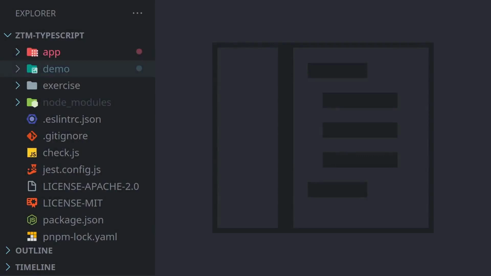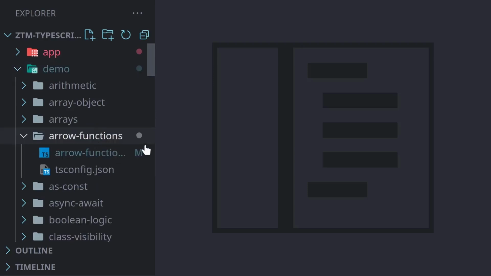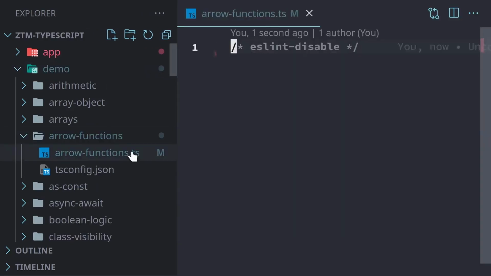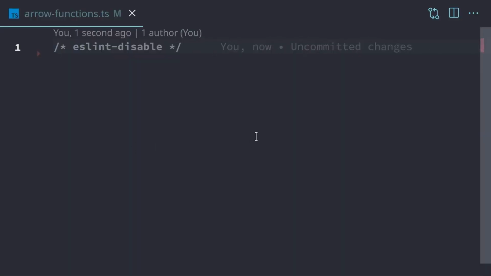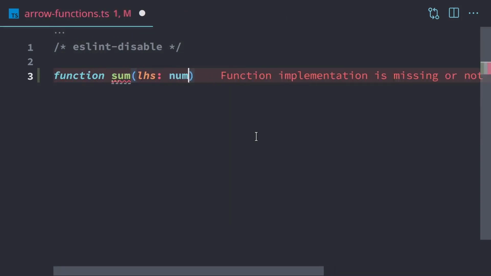In this video, we're going to be taking a look at arrow functions and function expressions. We'll start by opening the demo folder and go to arrow functions and open up arrowfunctions.ts. So a function expression is a function that's assigned to a variable. So if we create a sum function,